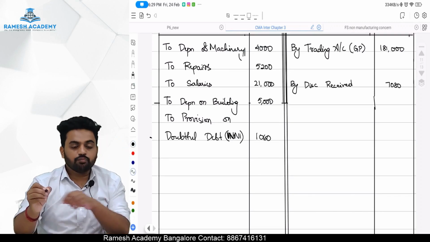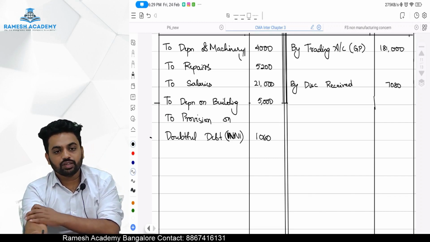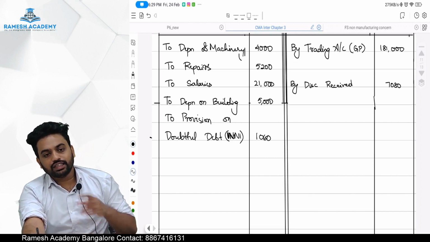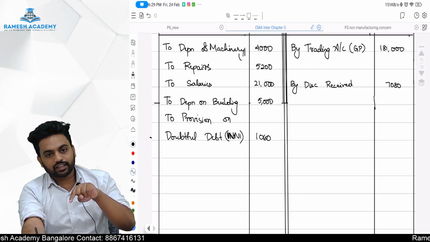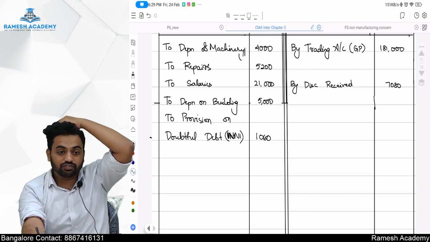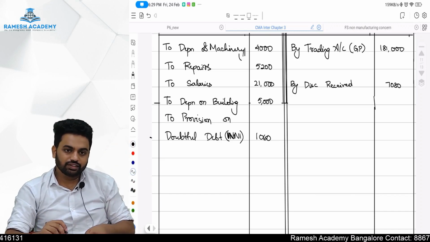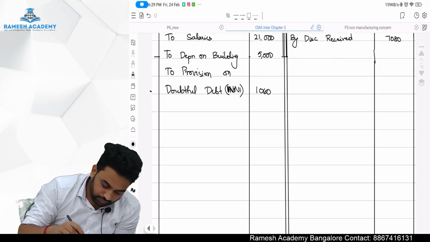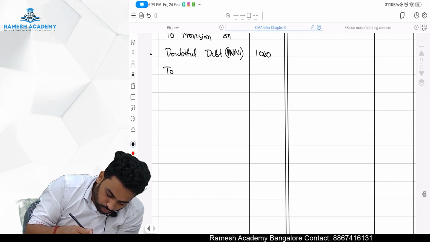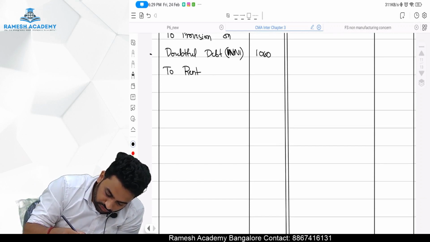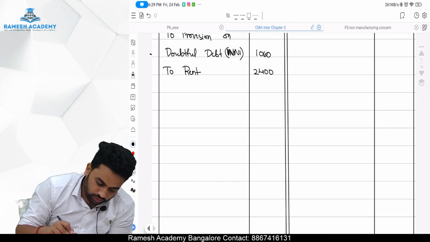1,060. At the same point of time, the adjustment should get recorded twice. No, one debtor has been reduced. At the same point of time, one should come in the balance P&L. No, that is rent, because that is our expense for the period. So rent will be debited. To rent 2,400.